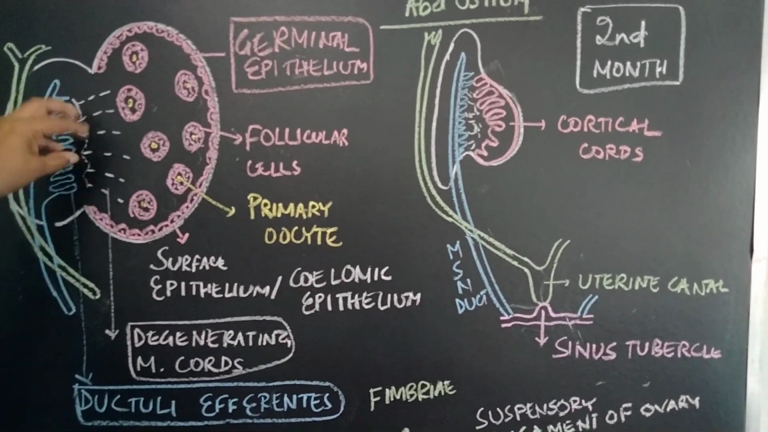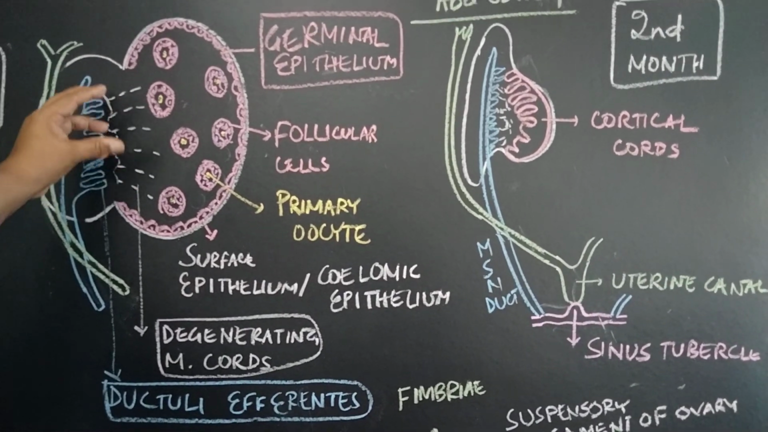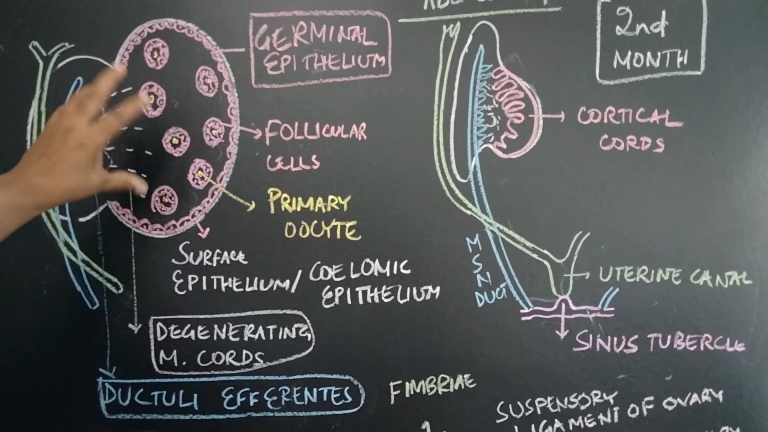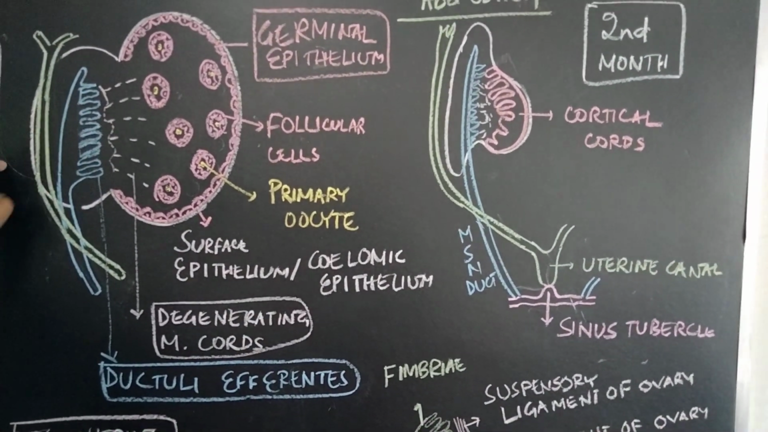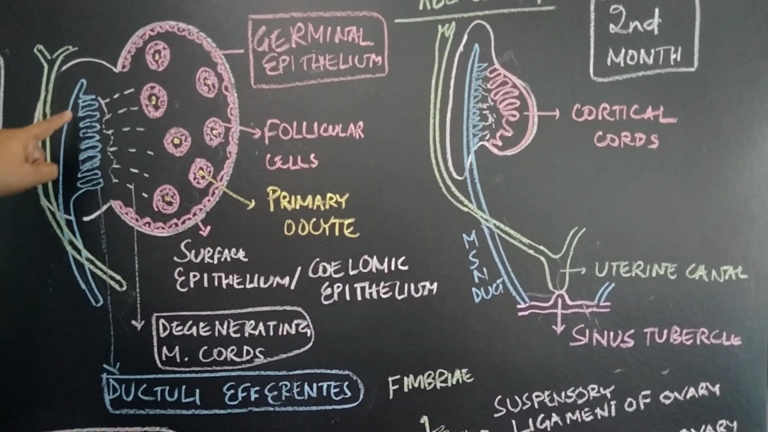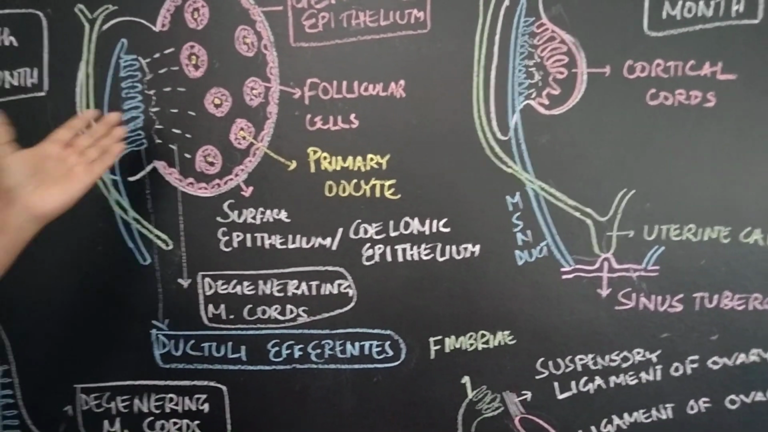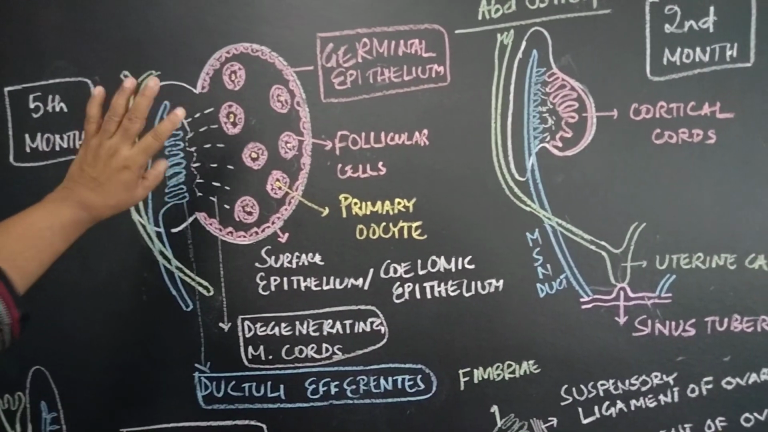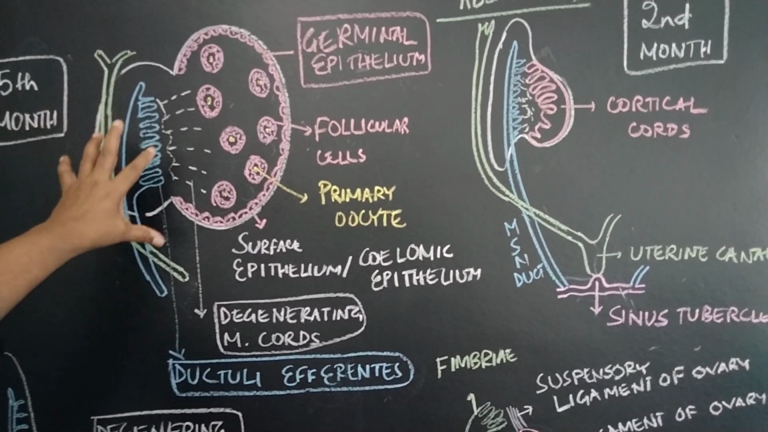And these are the degenerating medullary cords, because the medulla now becomes the vascular stroma. So the ovary has the cortical cords, the main stump of the cortex of the ovary, and the medullary portion will disappear and be replaced by the vascular stroma of the ovary. This is a mesonephric duct. These tubules will be communicating, but because of the degeneration of the medullary cords, they will not form any parts of the ovary. Okay, these are called the ductuli efferentes. This is the picture of the 5th month.